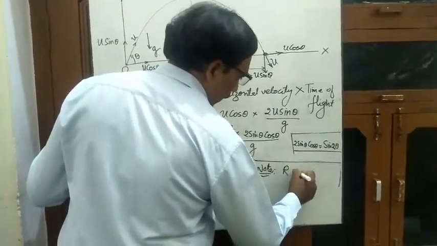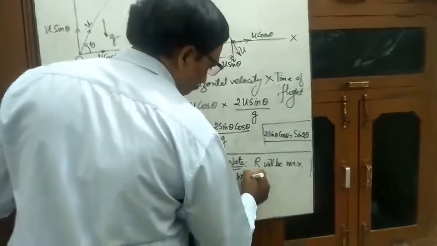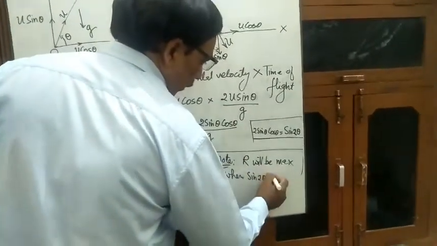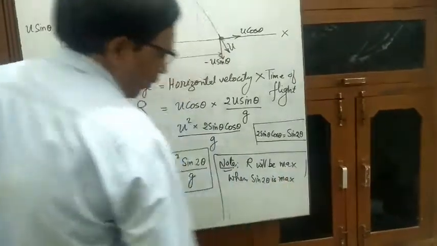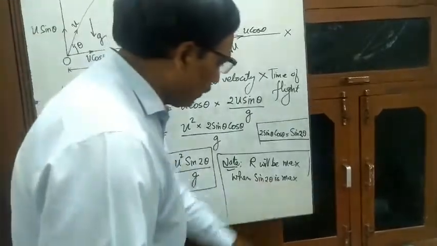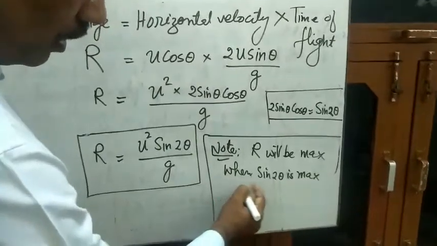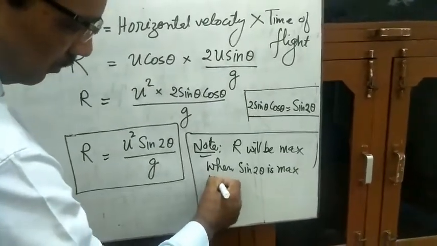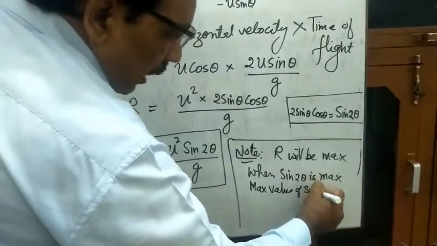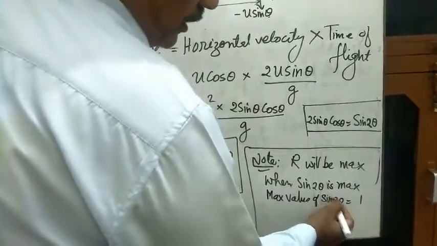Note: R will be maximum when sin 2 theta is maximum. The horizontal range will be maximum when sin 2 theta is maximum, and the maximum value of sin 2 theta is 1. Maximum value of sin 2 theta is equal to 1. And you know that sin 90 is equal to 1.